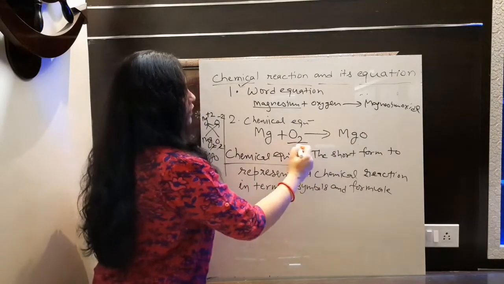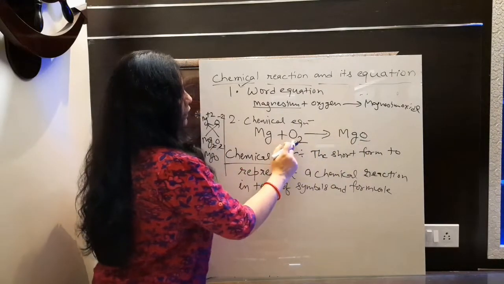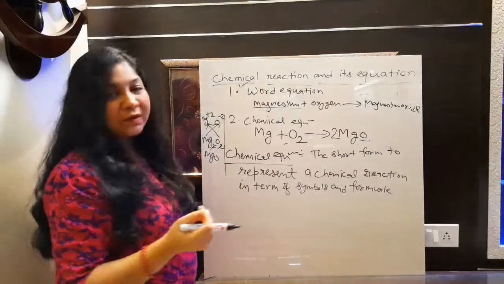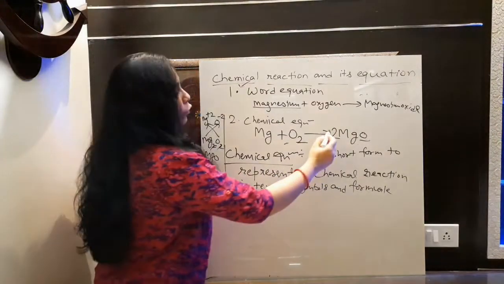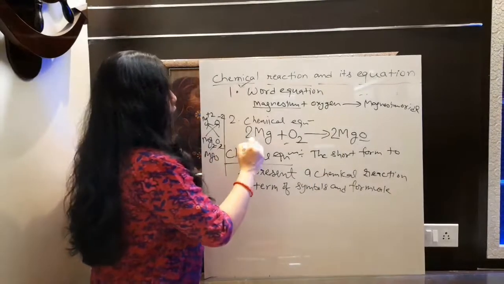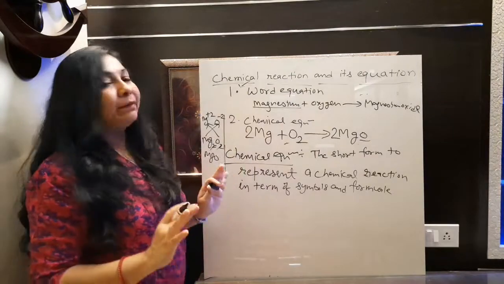If we want 2 oxygen here, because here 2 oxygen are present, so what we have to do? We have to put 2 here. So this will become 2 oxygen now. But at the same time, when you are putting 2 here, the magnesium number will also increase to 2. So we need to put 2 here also. Now this equation will balance.